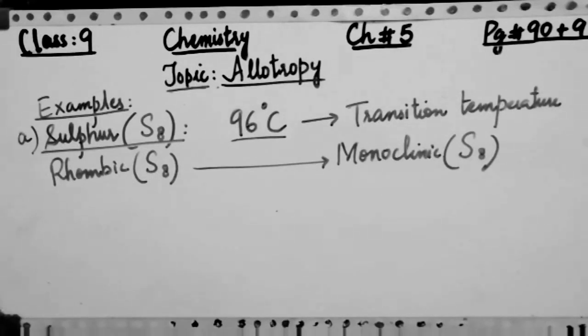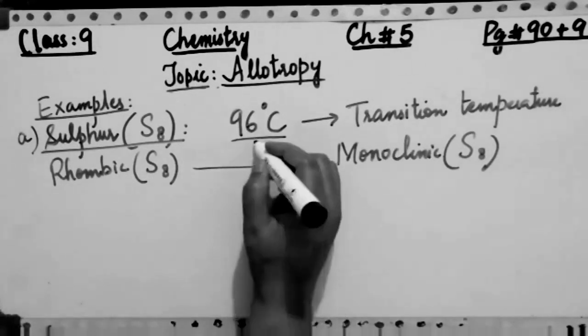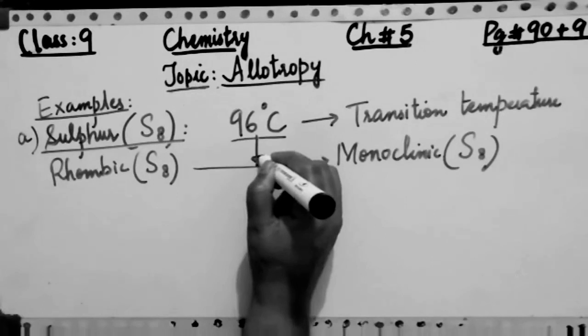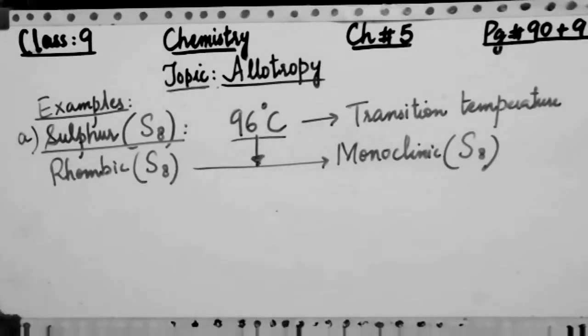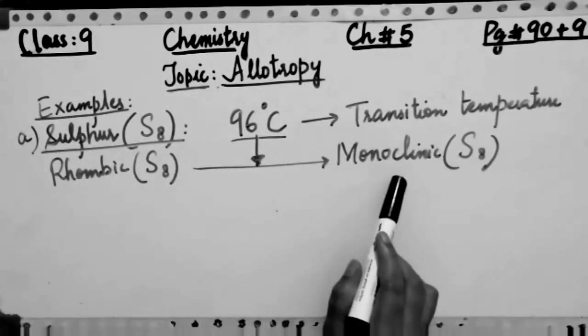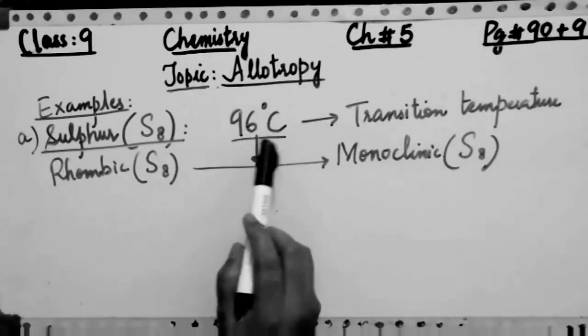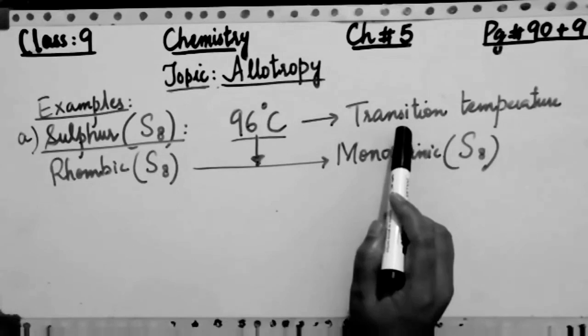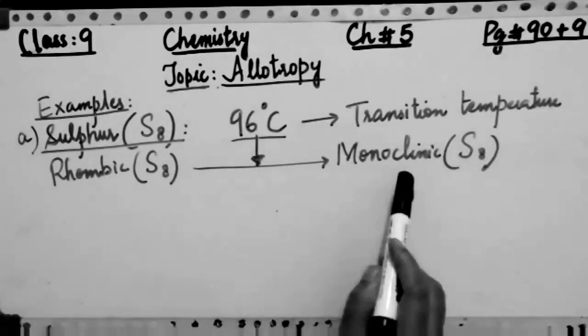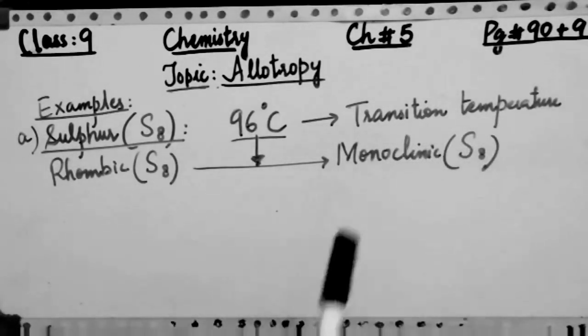So rhombic is basically rhombus shaped, and this conversion also takes place at 96 degrees Celsius, and below this temperature we can say the rhombic form is stable. It will not be broken down or converted into the monoclinic form.